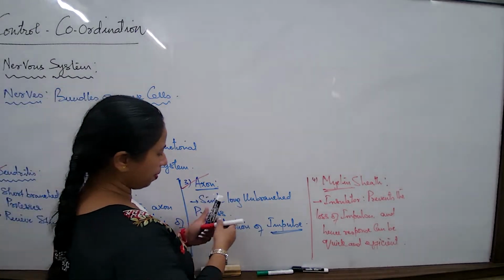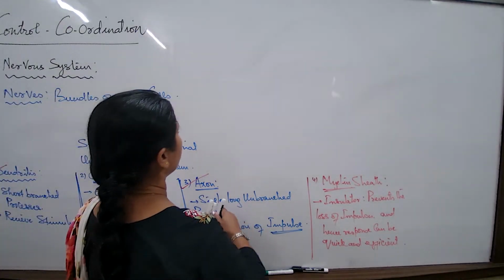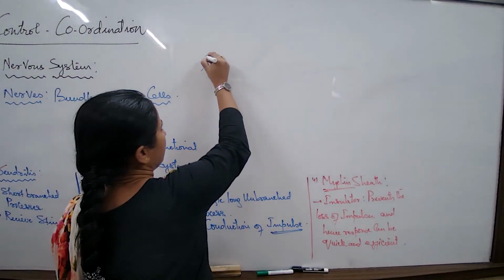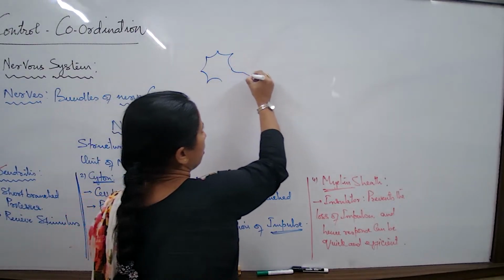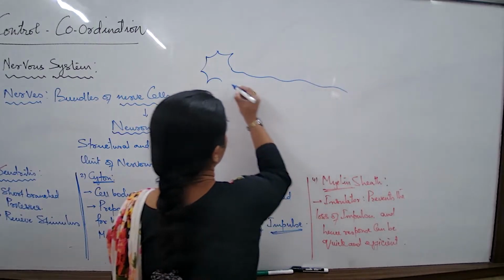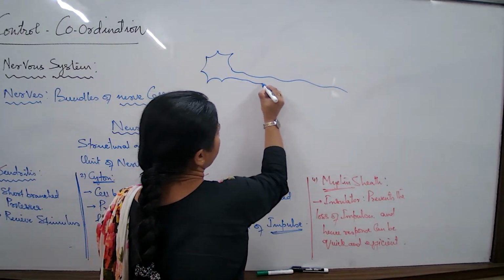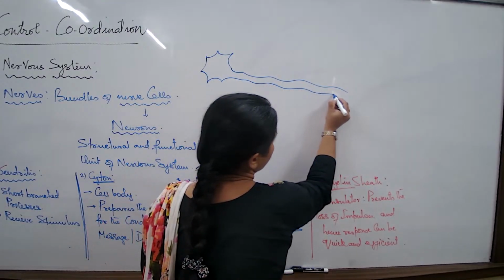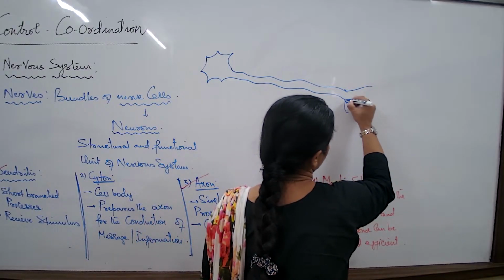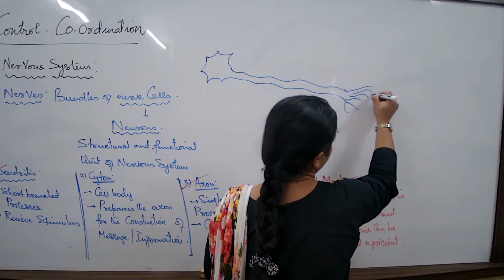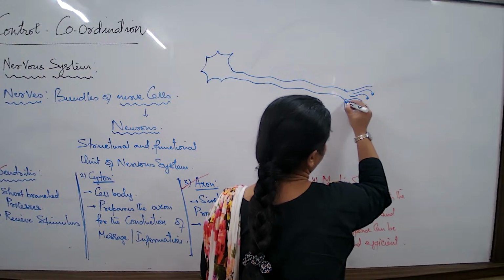Now, this particular neuron that we are talking about, this particular neuron is carrying the message. This neuron is divided. It has got a large number of ends.